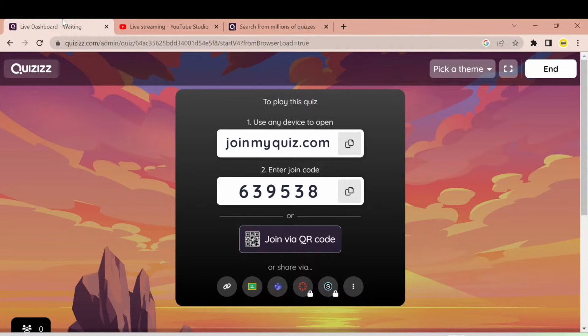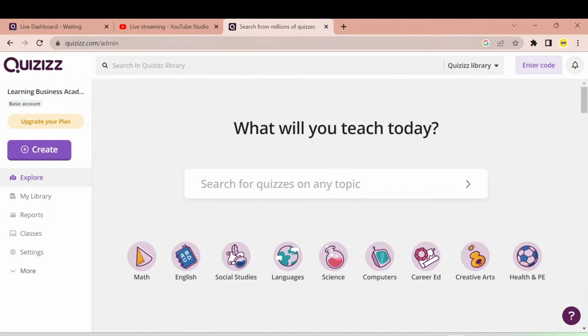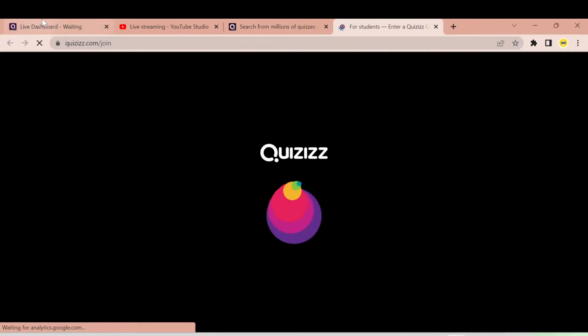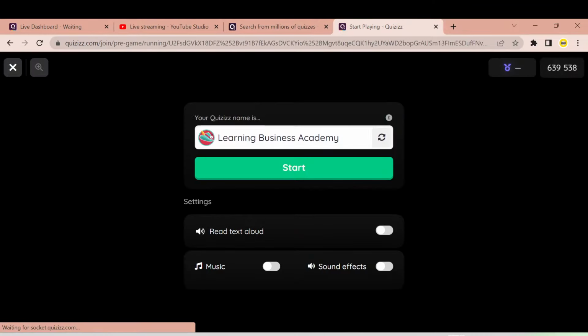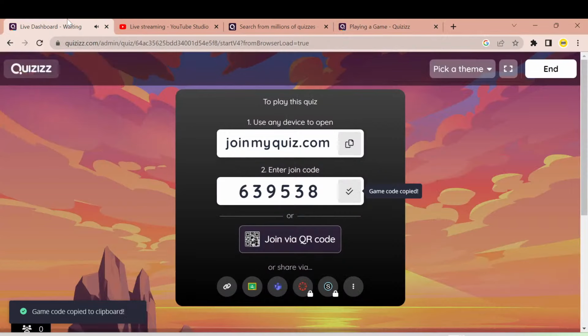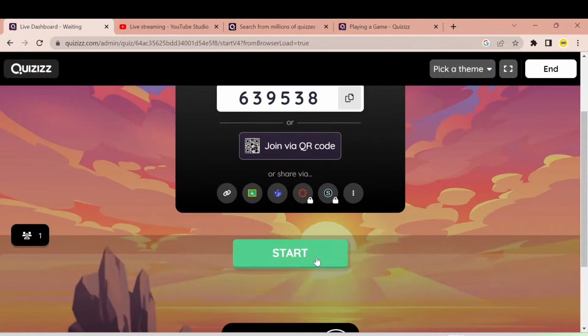Here you can see the join code or the link. You can use either of the above and go to the quizzes website. Write down the join code. On the top right corner you can see enter code, click on that and paste the code here, click join, enter any name that you like, and click start. So let's start the quiz right away.